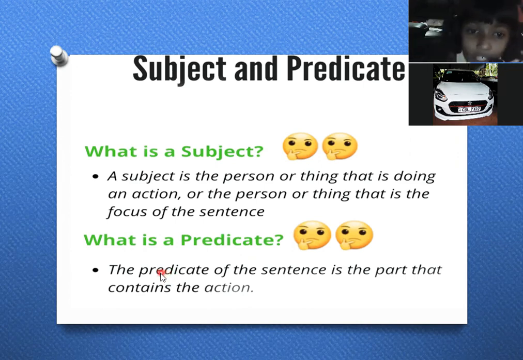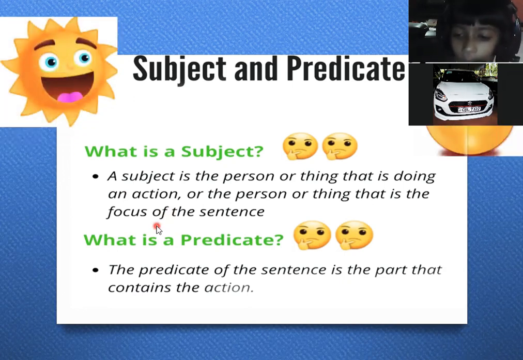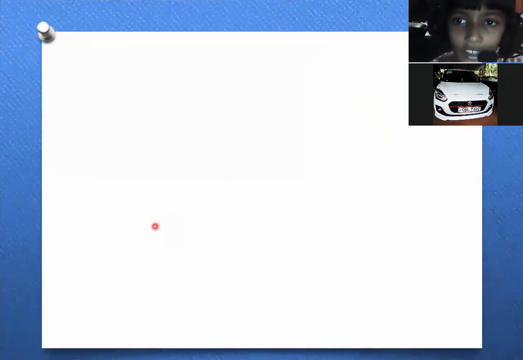And what is a predicate? A predicate of the sentence is the part that contains the action. I told you the predicate of the sentence is the part that contains an action. So I think you can understand my lesson, and I know you can understand my lesson.